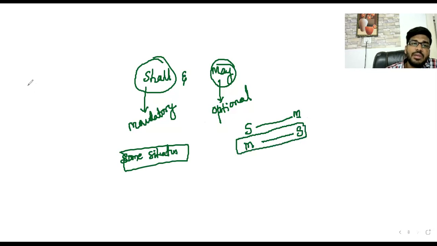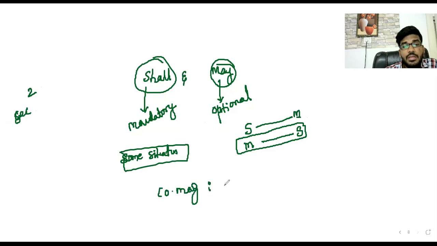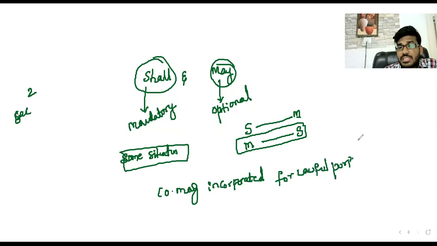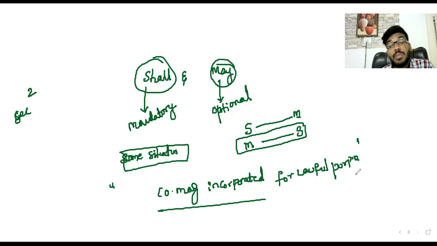The best example is whenever you are discussing a company, Section 3: a company may be incorporated for a lawful purpose.